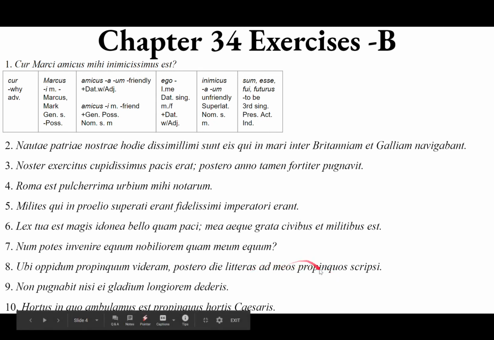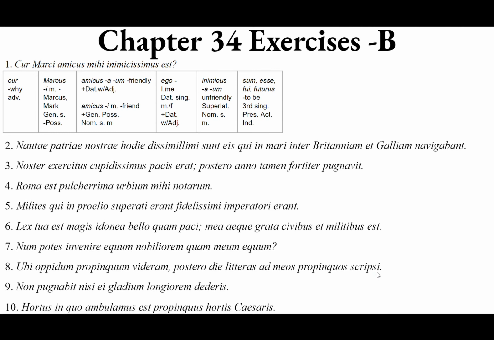So to my relatives, to my relations, to my blood kin. Scripsi, from scribo, scribere, scripsi, scriptus, to scribble or to write. Scripsi is the first person singular perfect active indicative. I wrote. Don't say righted. I have written.